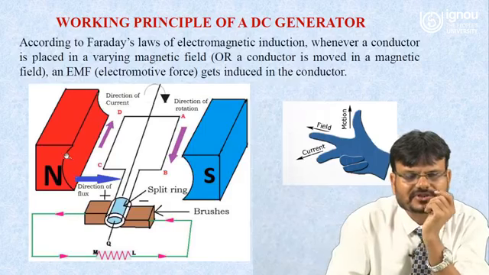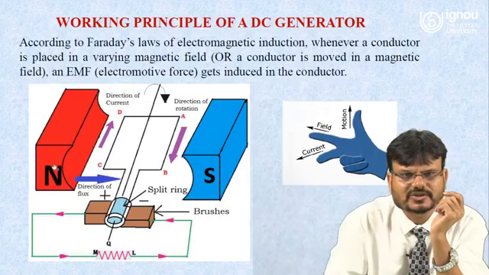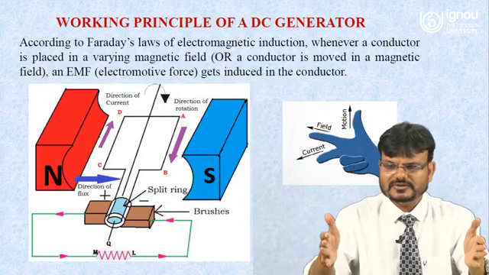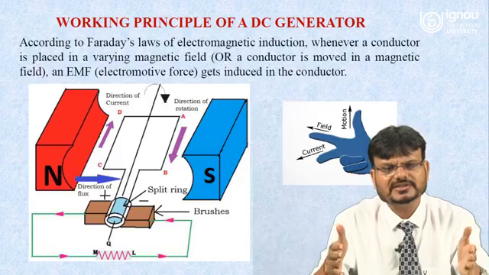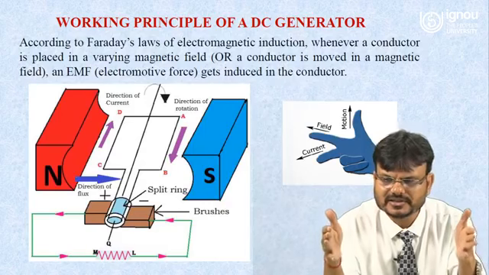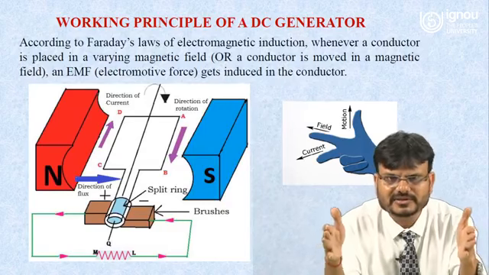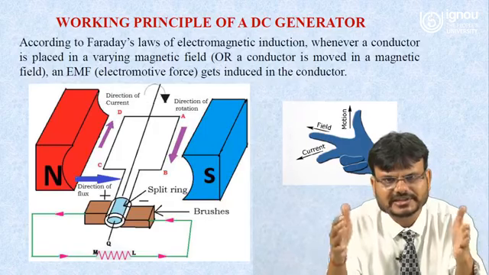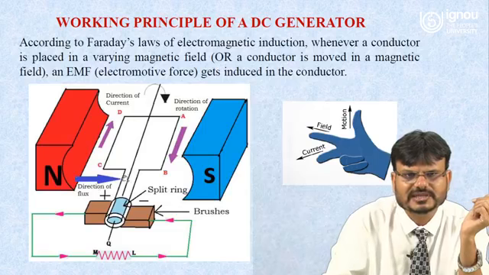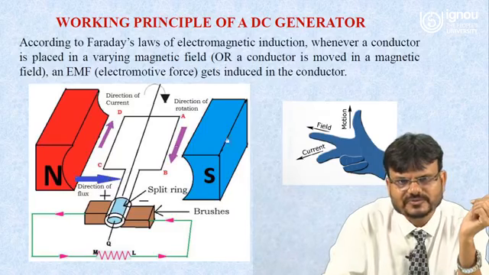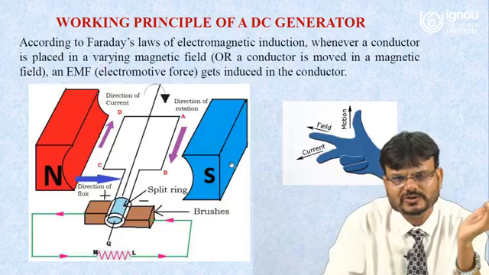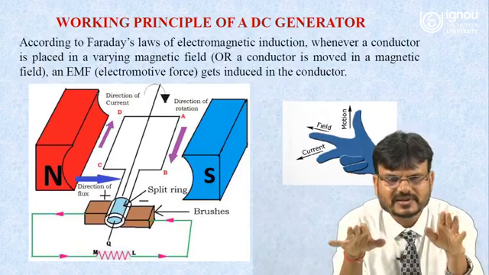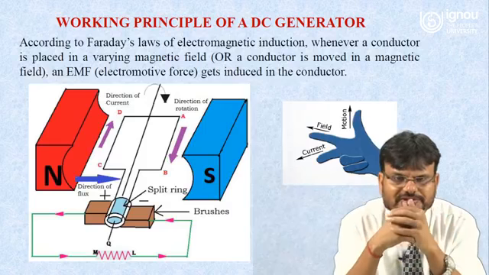So here you can understand. Here you can see this is a magnet. This is the north pole and this is the south pole. This may be an electromagnet or a permanent magnet. If there is a magnet, it will produce some flux, or you can say it will have some magnetic field, and the direction of the flux is shown by this arrow. The direction of magnetic flux is from north to south, right? Now this is a stationary magnetic field. It is not rotating in nature.